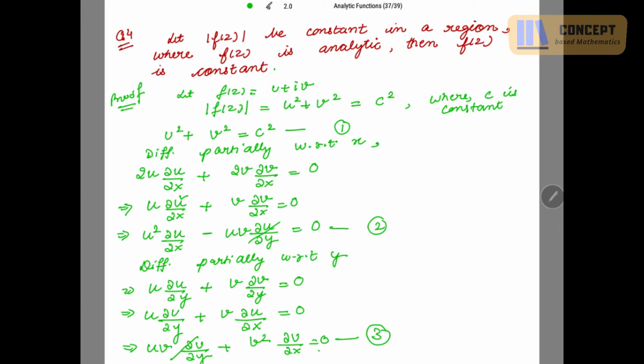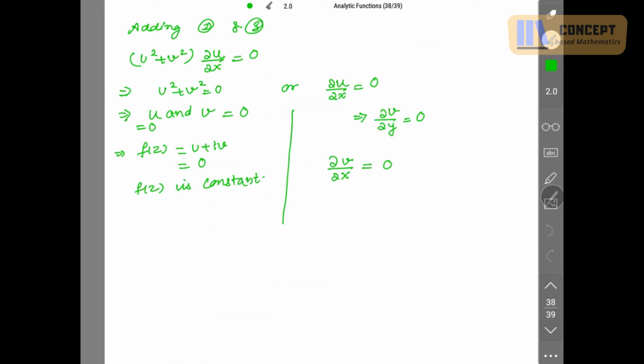Now in the second one also, you use the CR equation over here and add the equation with respect to u, and then you subtract both of these. You will get the result as u square plus v square del v over del x to be equal to 0. You will get this on subtracting.